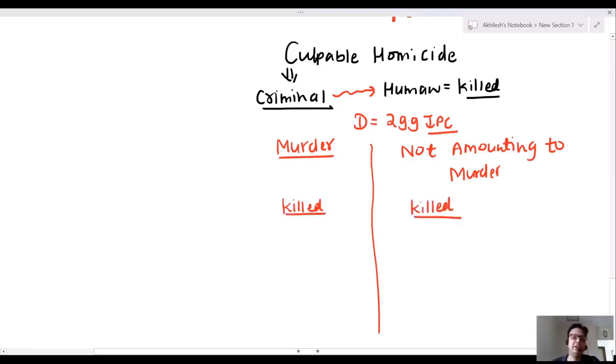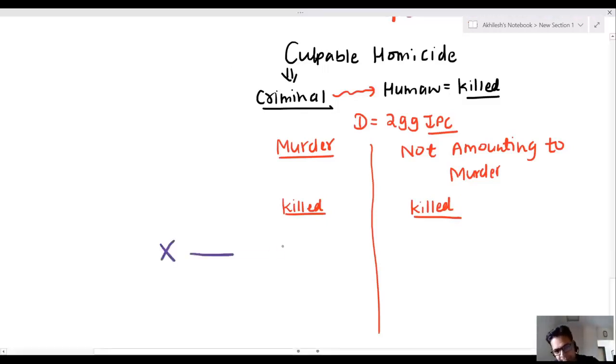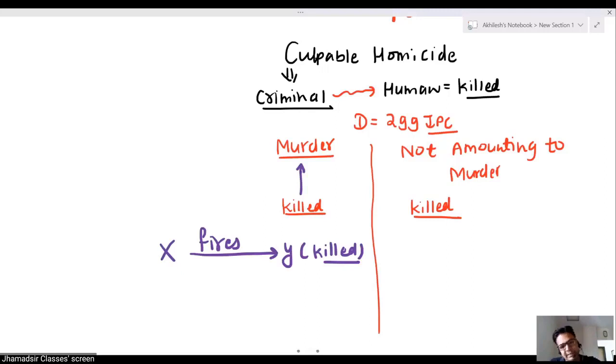For example, X fires on Y and Y is killed. Sir, it is murder. X wanted to kill the person, and Y is killed. Yes, it is murder.